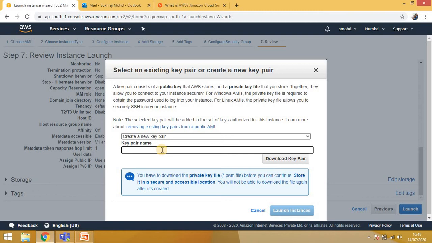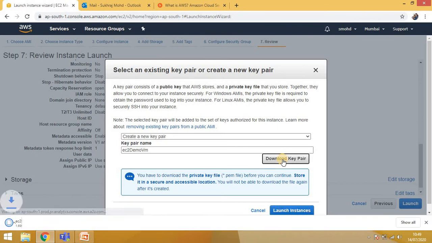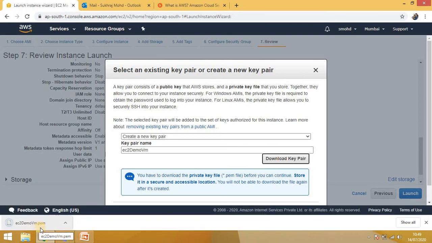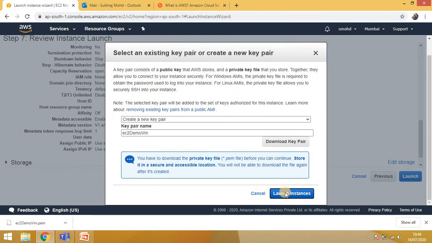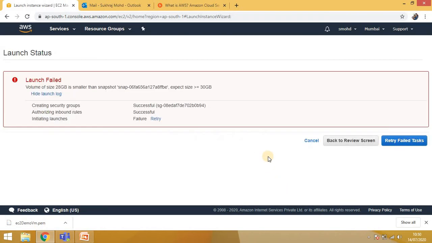Here give any name, like I am giving EC2 demo 2, or I can say EC2 demo VM, right? EC2 and VM mean the same. In AWS we say EC2, in case of Azure we say VM, which is virtual machine. Then just click on download key pair. It will download one .pem file which we will use next. Then click on launch instance, right?